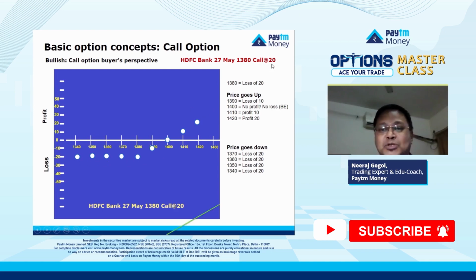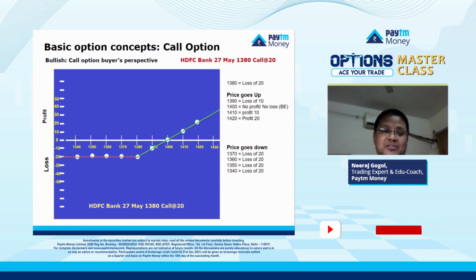And therefore, we do not get a linear payoff curve for a call option. You get it like this. Can you see that? It is the payoff graph of a call option from the buyer's perspective. Okay, I hope this point is clear to you.